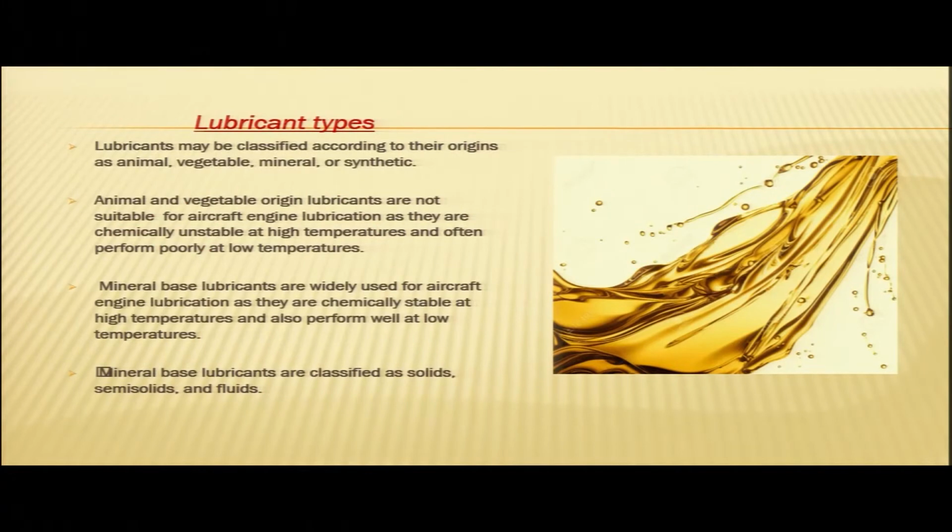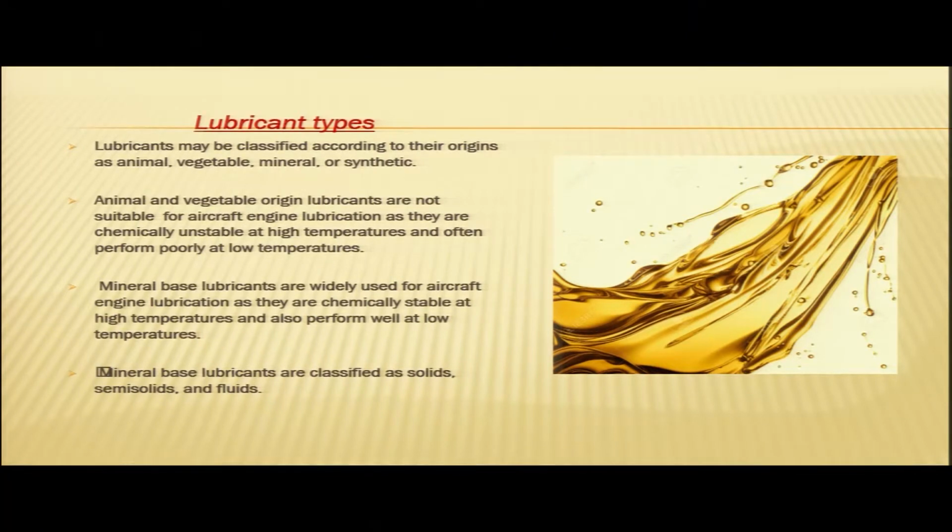Now, what are the different lubricant types? Let us see the types of lubricants. Lubricants may be classified according to their origin as animal, vegetable, mineral or synthetic. So lubricants are produced from various sources. If it is produced from animal remains, it is an animal type lubricant. If it is produced from vegetable remains, it is a vegetable lubricant, and further we have mineral or synthetic lubricant.